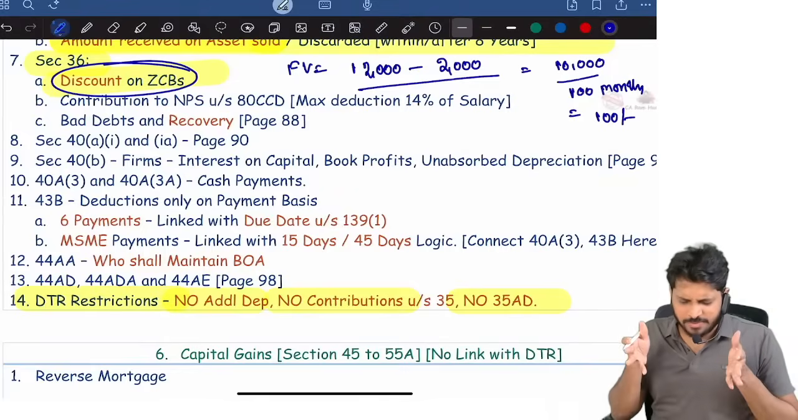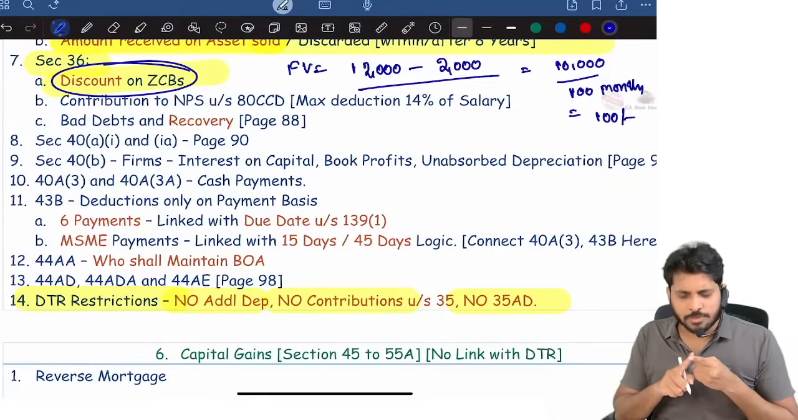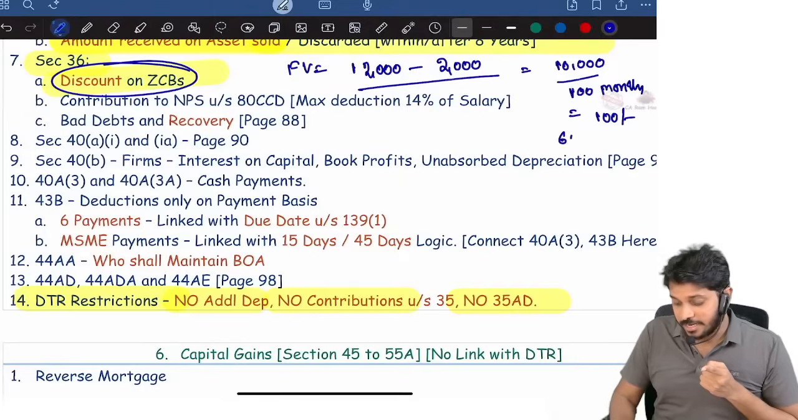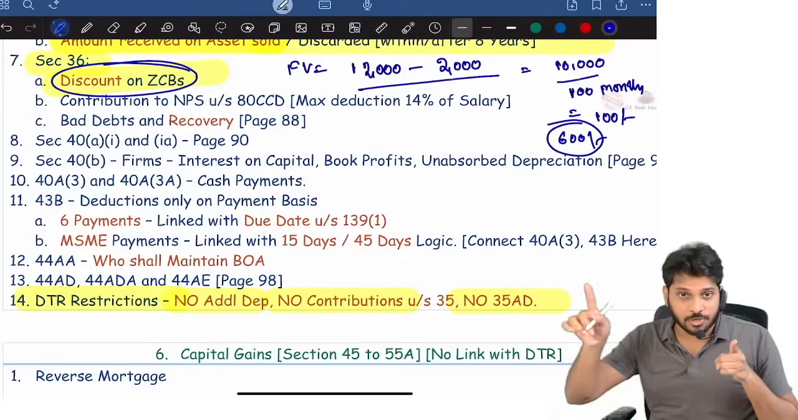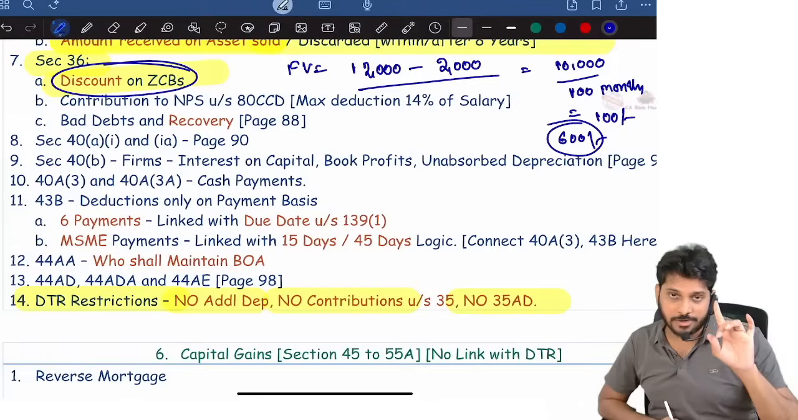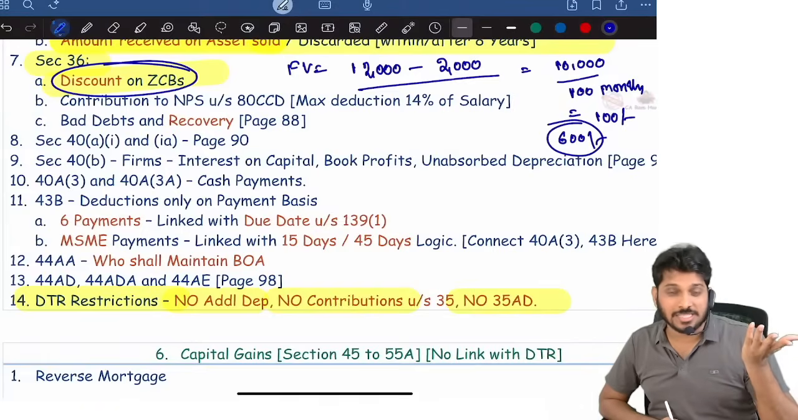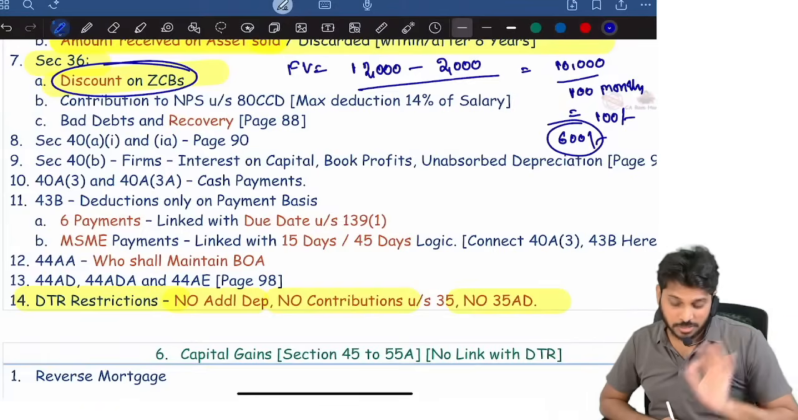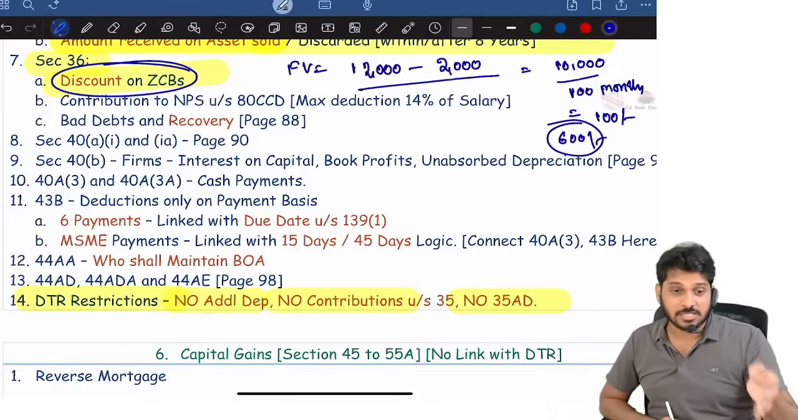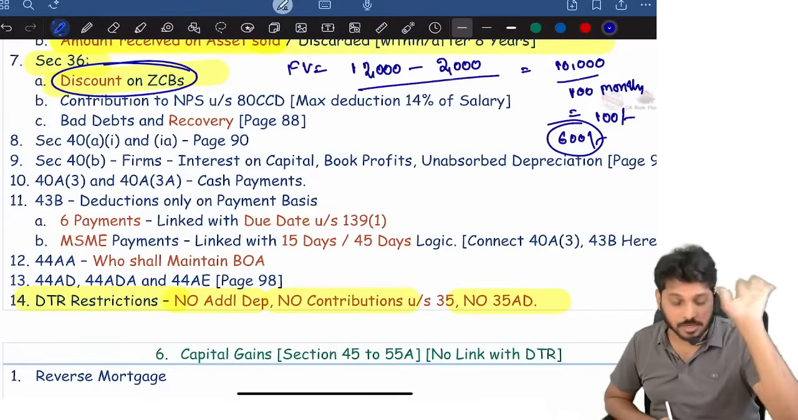For example, in the current year 24-25, we issued the bond on 1st October. Then for the current year, 600 rupees reduction, meaning 1st October to March, 6 months only. So each bond, 100 rupees into 6 months, 600 rupees reduction per bond. So this is how discount has to be calculated. Discount on zero coupon bonds, deduction has to be calculated on pro rata basis. This is the meaning.